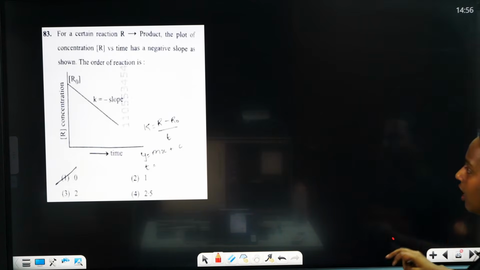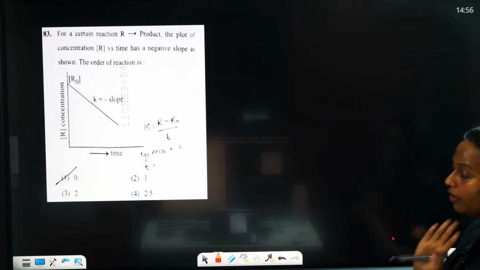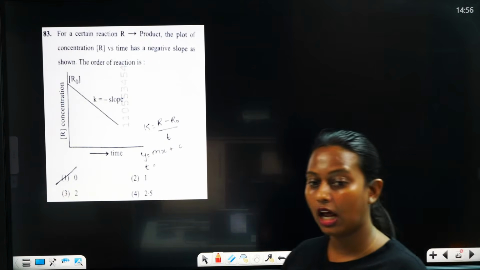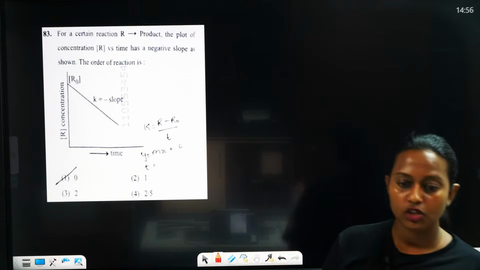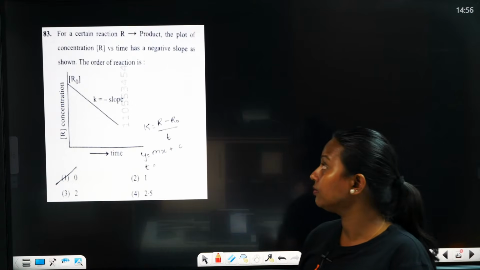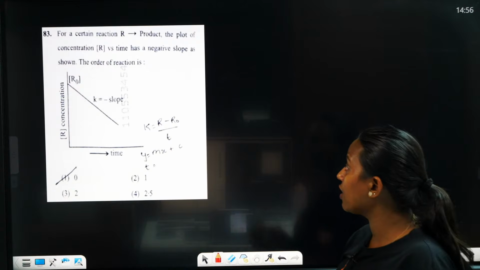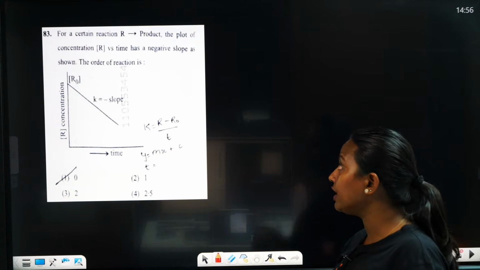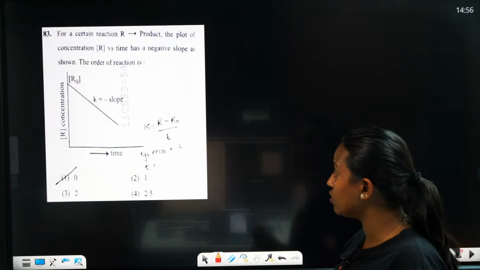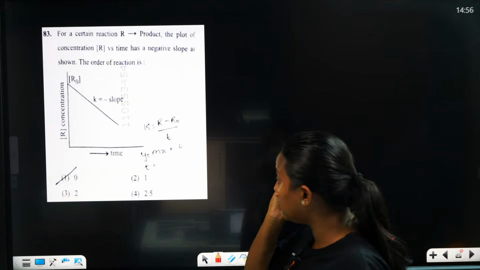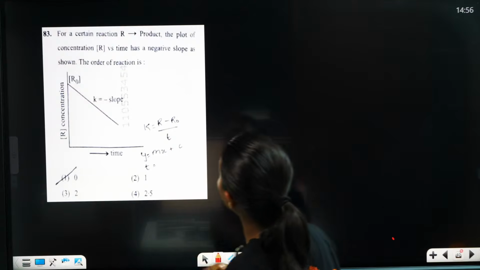Yes, graph. It's very important. So a graph based question is also given. So tell me, what will be the correct answer? For a reaction, R gives product, the plot of concentration of R versus time, negative slope.